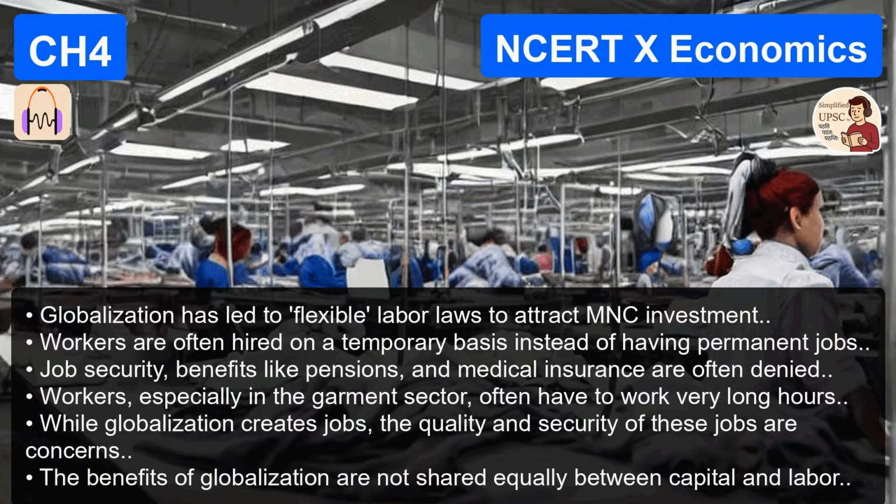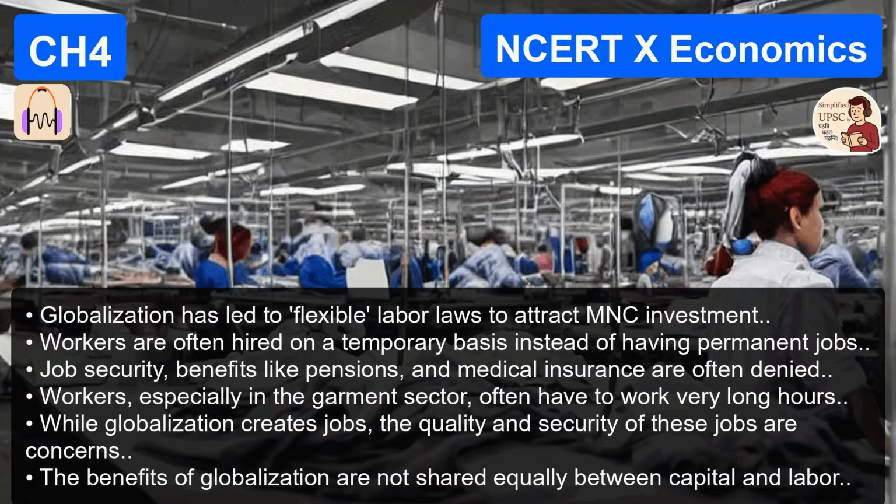And here is the kicker. Small industries employ the largest number of workers in India after agriculture. So when these units close, it's not just a business failing, it's a social crisis. Massive job losses. This is the inequality aspect of globalization. And even for those who have jobs, the nature of work has changed. The text talks about labor law flexibility.